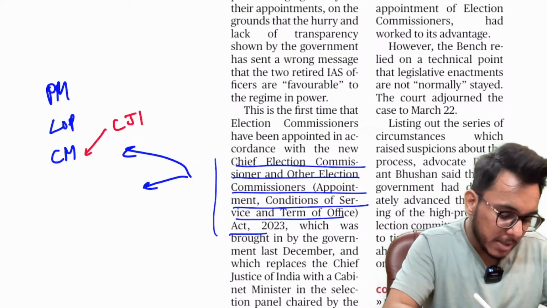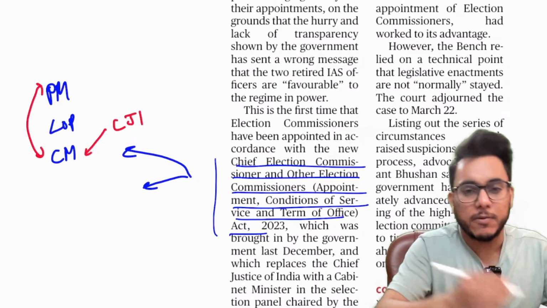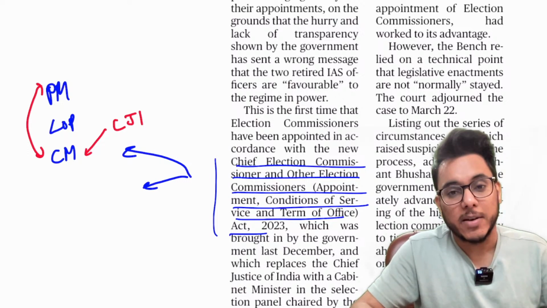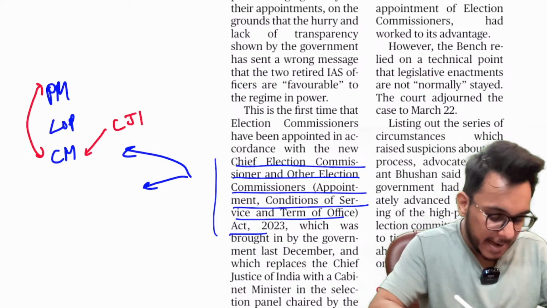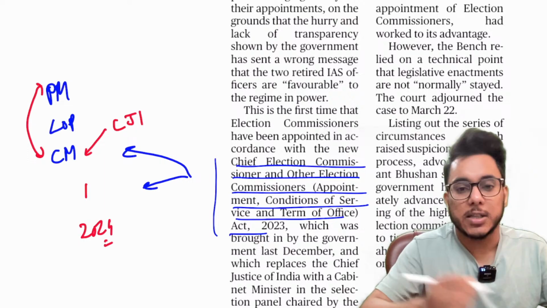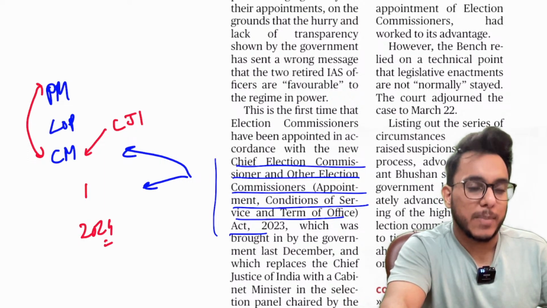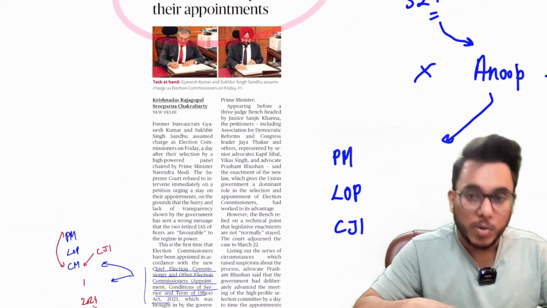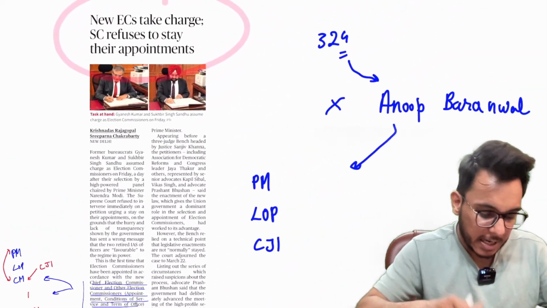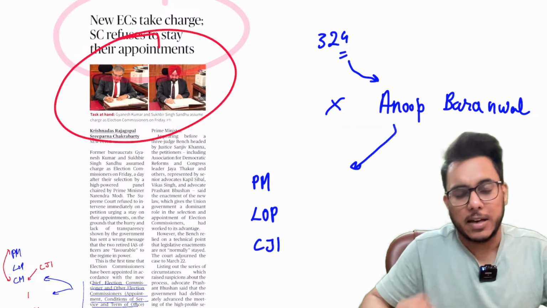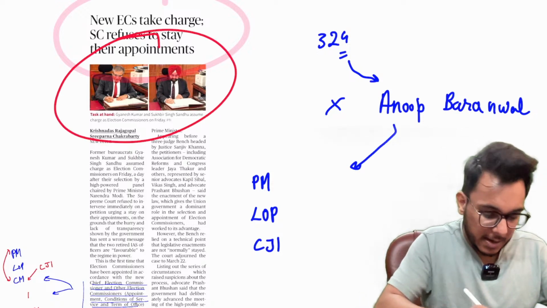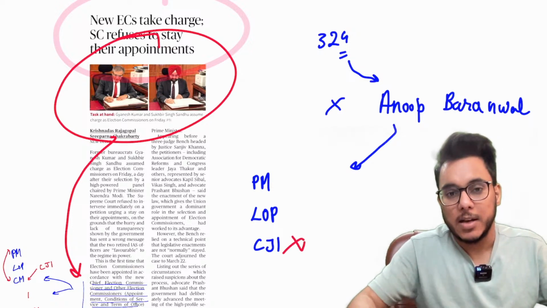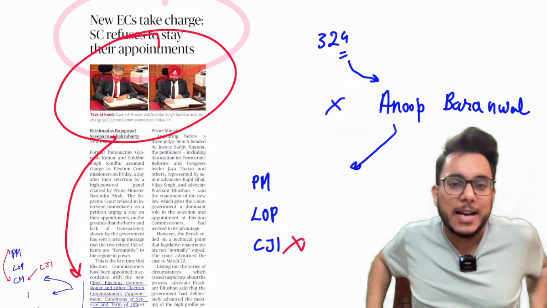Okay, now the cabinet minister and prime minister are obviously from the ruling party. So it has been said that the ruling party again has been given power to appoint the EC and CEC, and now the 2024 general elections are coming. It might have some implications. Okay, now guys, what has happened? So just yesterday, new election commissioners have been appointed in line with this new law without the CJI.